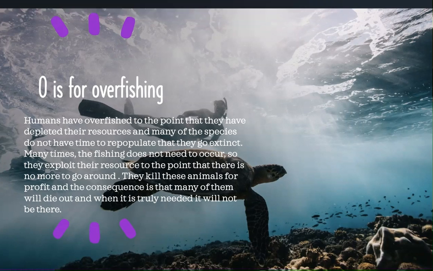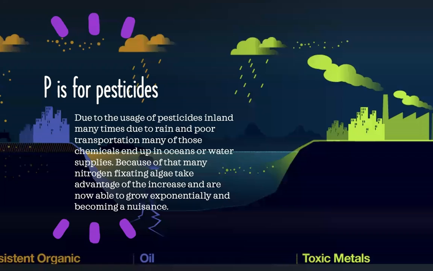Many times the fishing does not need to occur, so they exploit the resources to the point that there's no more to go around. So they kill these animals for profit, and the consequence is that many of them will die out, and when it is truly needed, it will not be there.